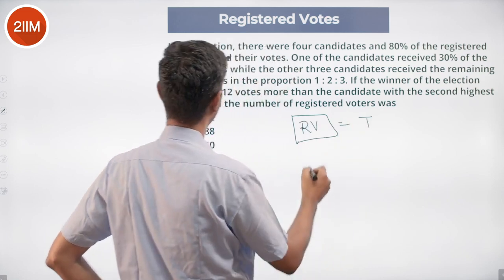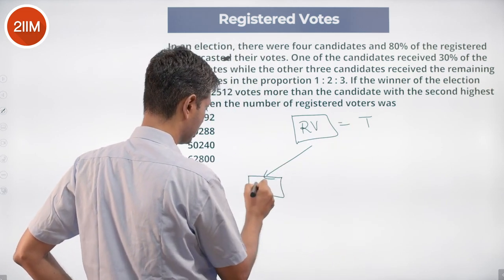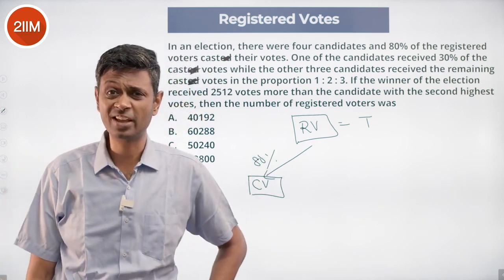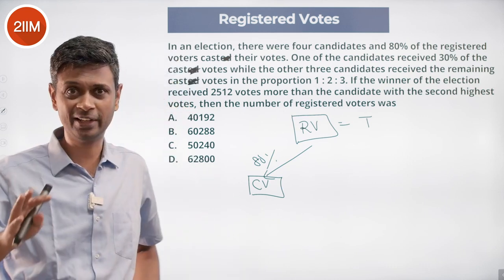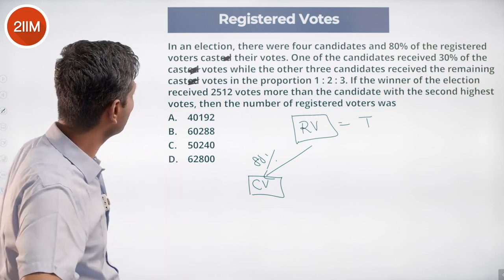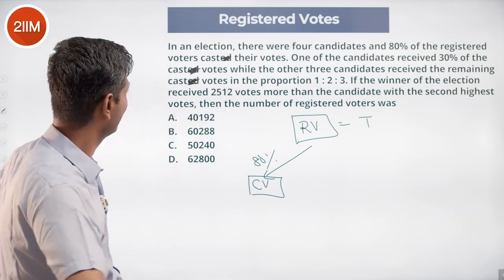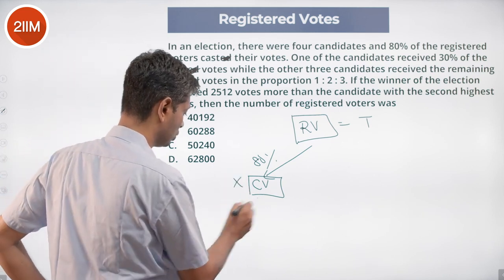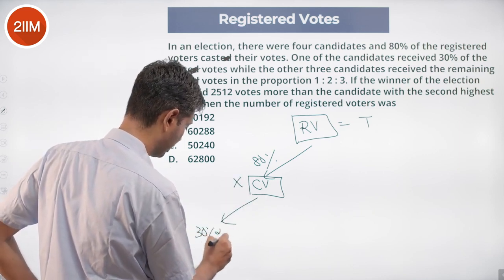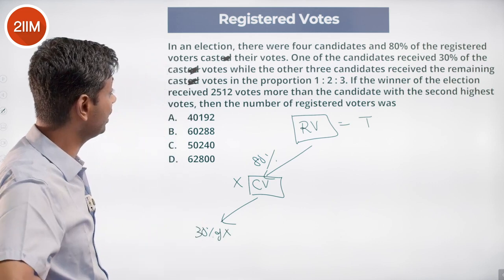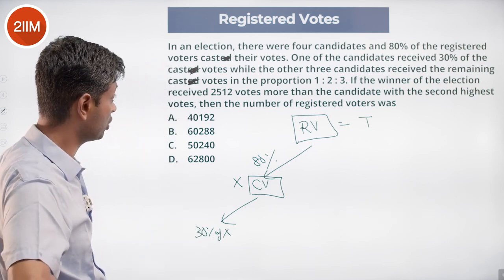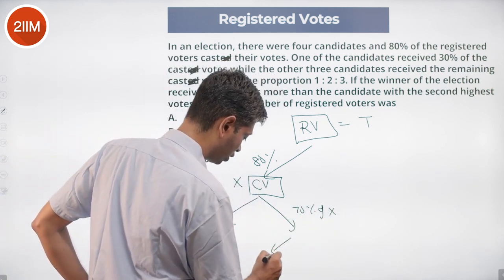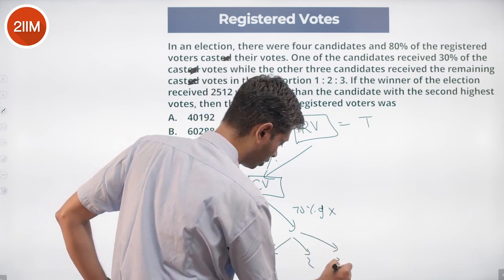So some number of registered voters are there, call this T. 80% of them cast their votes. Cast, not talking about caste, although in election context that seems like something people talk about. We're talking about cast votes. So one of the candidates received 30% of the cast votes. We call this X. One guy gets 30% of X, while the other 3 candidates received the remaining cast votes in the proportion 1:2:3. So remaining is 70% of X. That gets broken in the ratio 1:2:3.